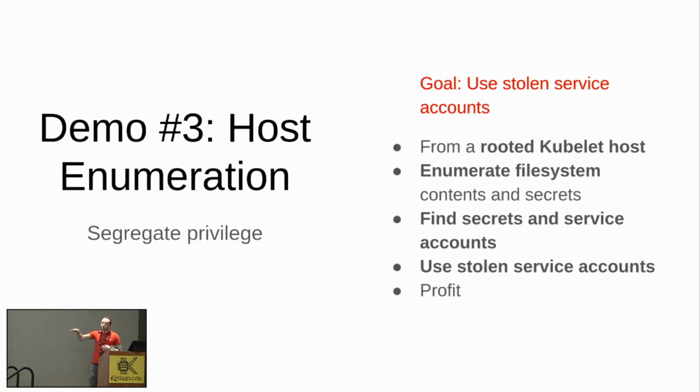Okay, so from the rooted kubelet host, as root on a kubelet, we'll enumerate what's available on the file system to us, which will include not only our own workload that we just broke out of, but everything else that's scheduled onto the same node. That means that because secrets have to be obviously co-tenanted, available to that process, we'll be able to see the secrets that exist on that host for the workloads that are there.